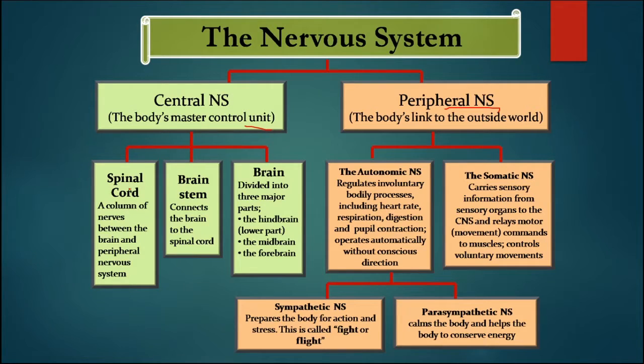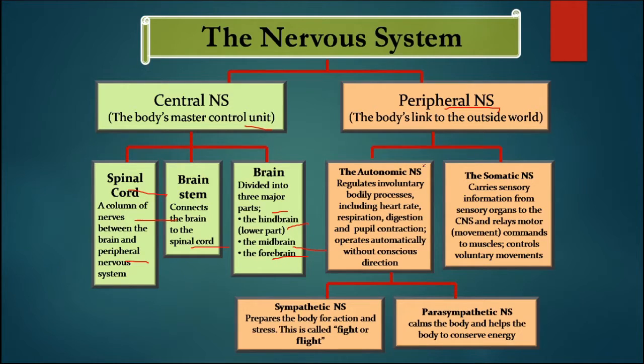The central nervous system involves the spinal cord, which is a column of nerves between the brain and the peripheral nervous system, and the brain is connected to the spinal cord through the brain stem. Now the brain is divided into three parts, that is forebrain, midbrain and hindbrain.